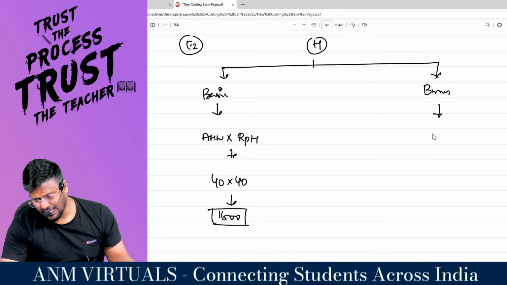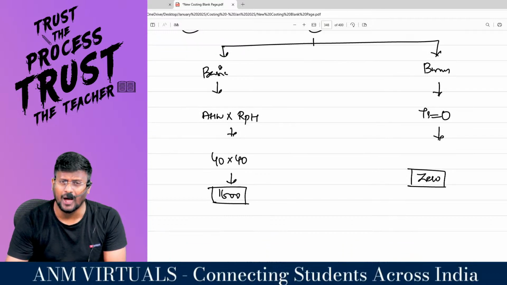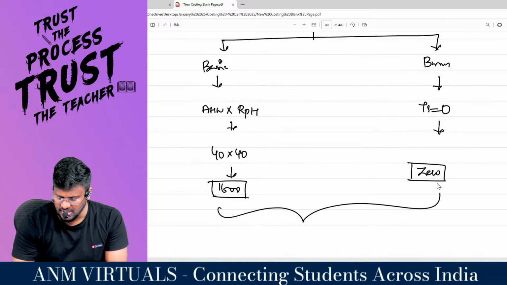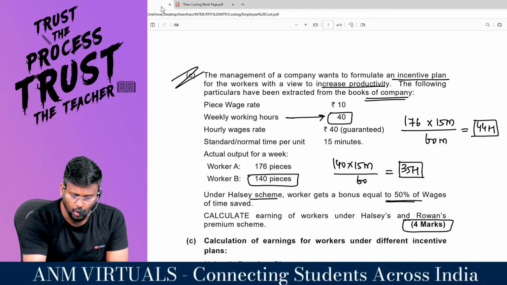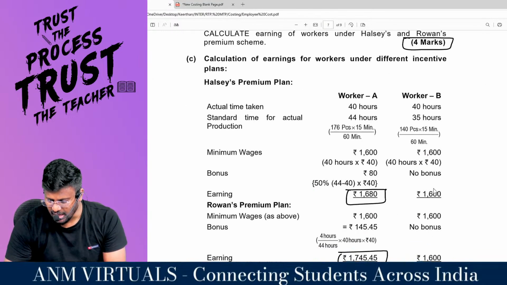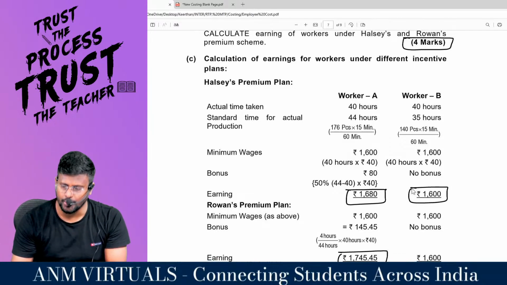Sir, is there any time saving? Since time saving is equal to 0, the bonus as per the Halsey should be equal to 0, and even as per the Rowan should also be 0. So the total employee cost for the second employee under the Halsey should be 1600. No bonus will be available. Getting it? Are you enjoying?